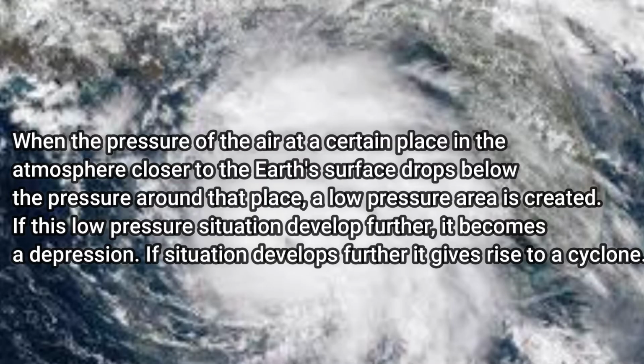When the air pressure at a certain place in the atmosphere closer to the Earth's surface drops below the pressure around that place, a low pressure area is created. If the low pressure situation develops further, it becomes a depression. If the situation develops further, it gives rise to a cyclone.